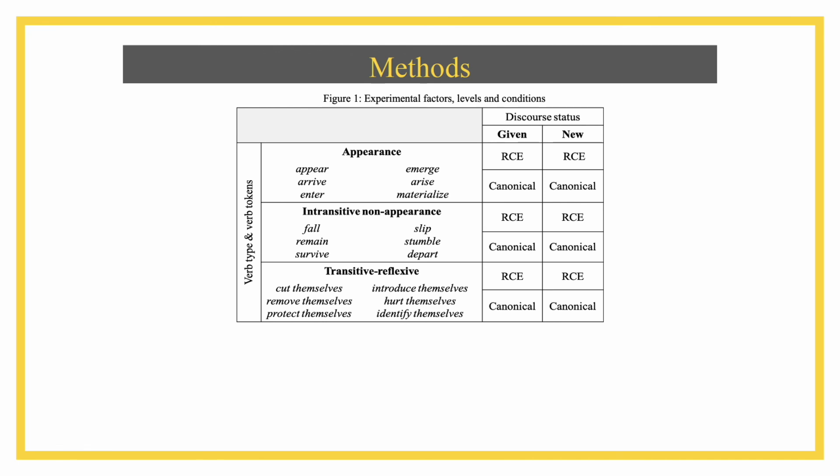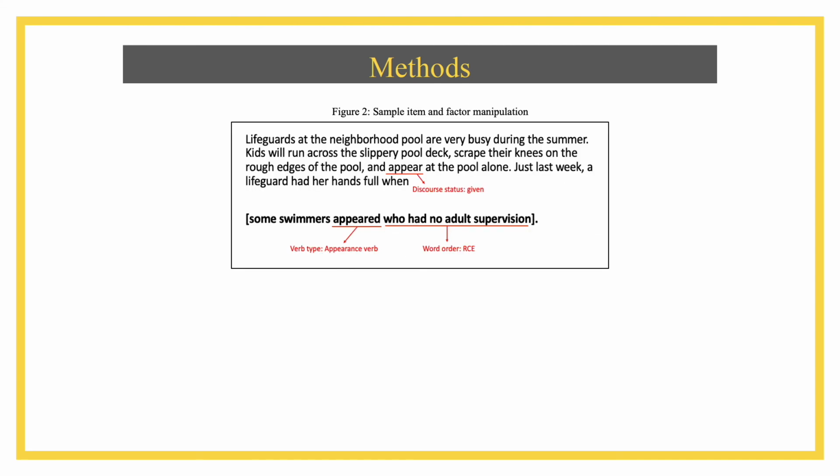So this table shows our experimental factors, their levels, and the total number of conditions. And it also shows our verb tokens that we used for the 3 verb types in the study. This figure shows a sample experimental item, and it shows how the 3 factors were manipulated.